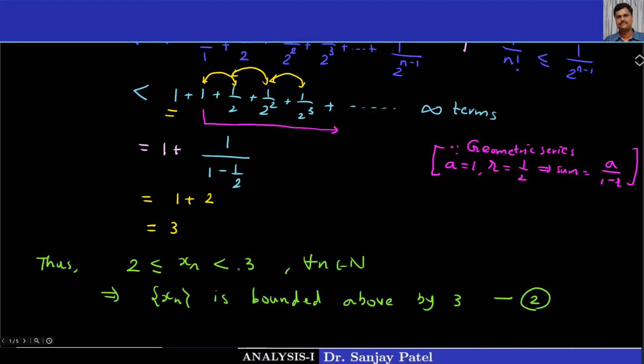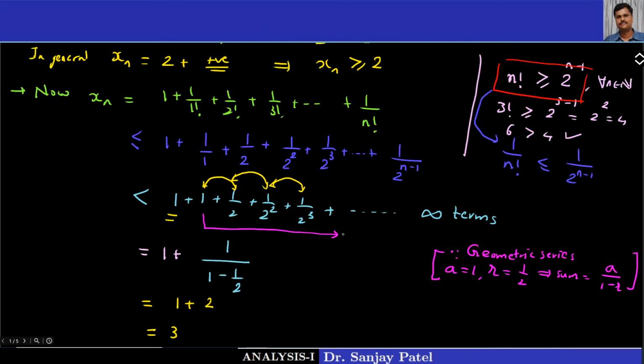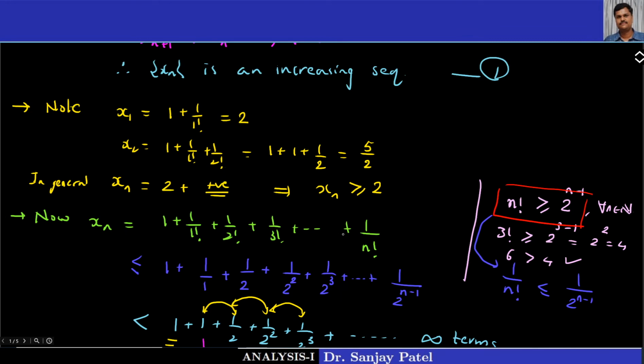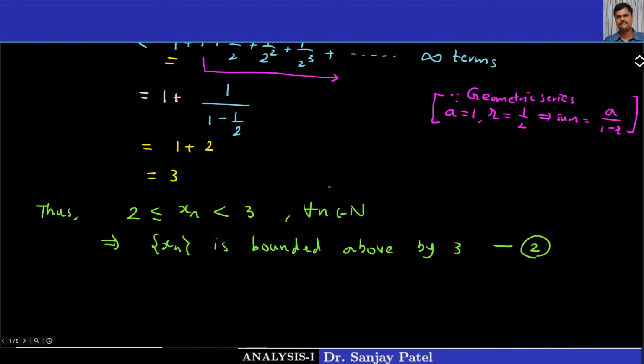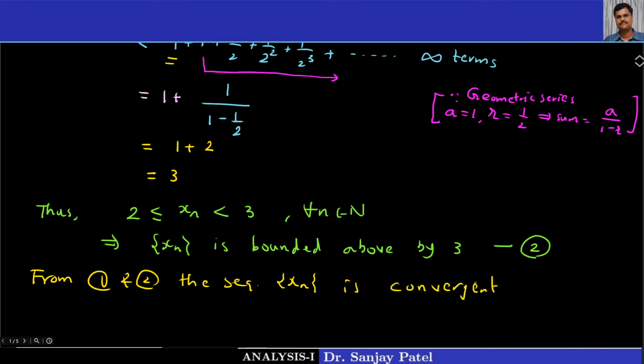It is actually a bounded sequence, but I want to say it is bounded above by 3 because result 1 says it is an increasing sequence. Let us go back. It is an increasing sequence in result 1, and we have written here it is bounded above by 3. So from 1 and 2, the conclusion is that the sequence xn is convergent, because we know that a monotonically increasing sequence which is bounded above is always convergent.